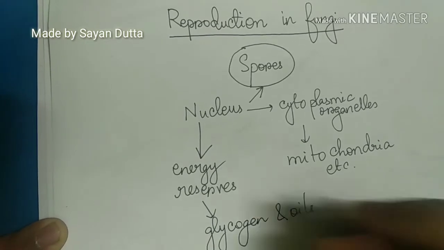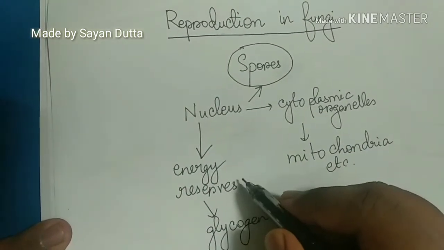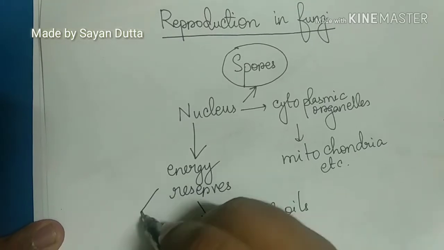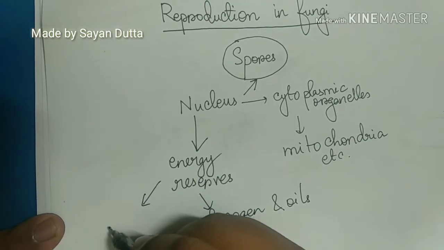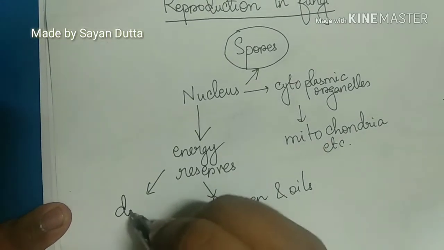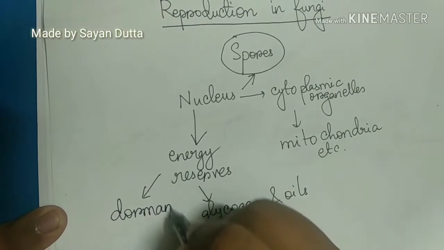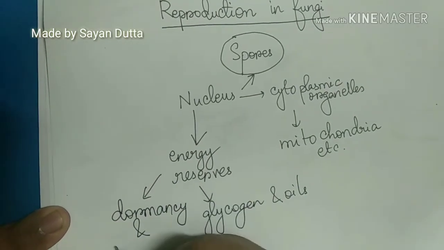These energy reserves are mainly here to support respiration during dormancy and germination.